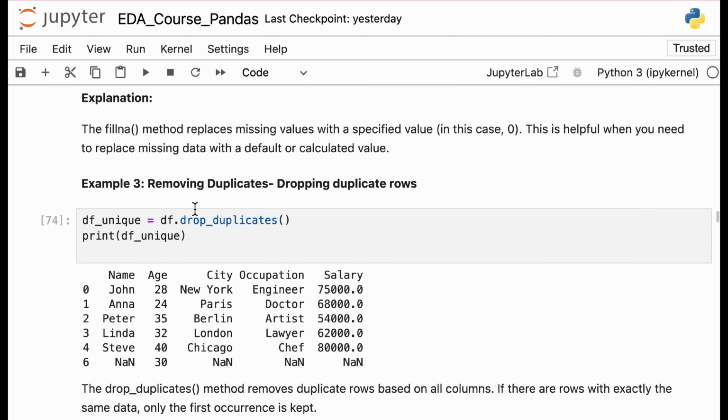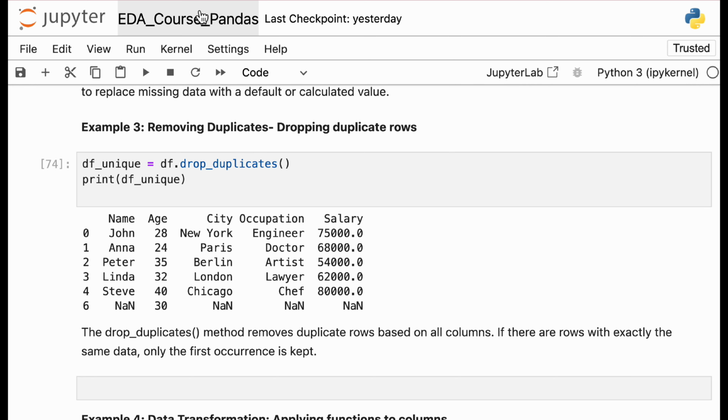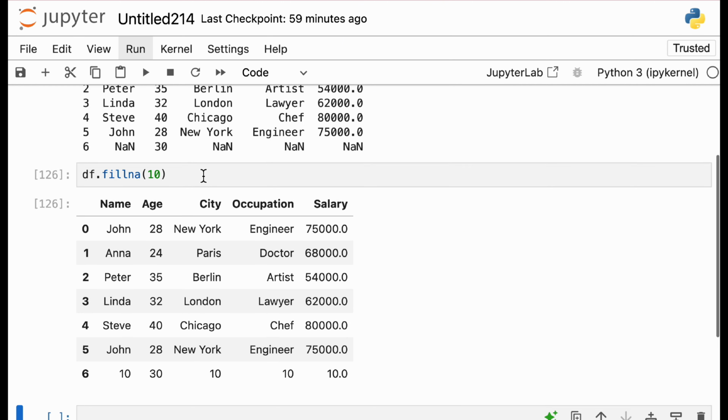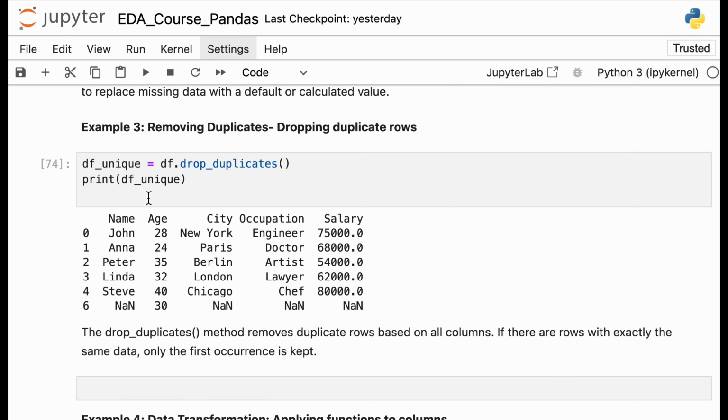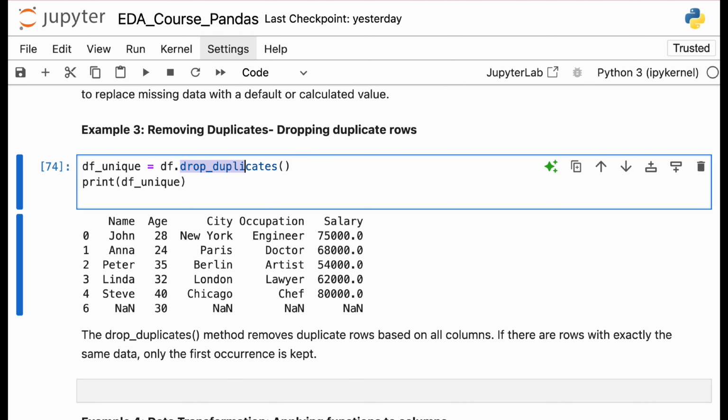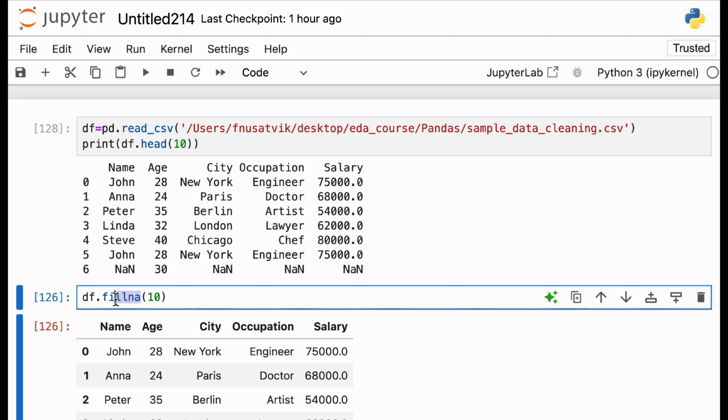Now let's say you have to remove duplicates, drop the duplicate rows. How will you do that? You have df.drop_duplicates. Let's check the data set again, let's say I'm loading it again. Whatever duplicate rows are present, for example, let's say this is John and this is John, these are duplicate rows. I want to get rid of this. So what method is used? It is drop_duplicates.